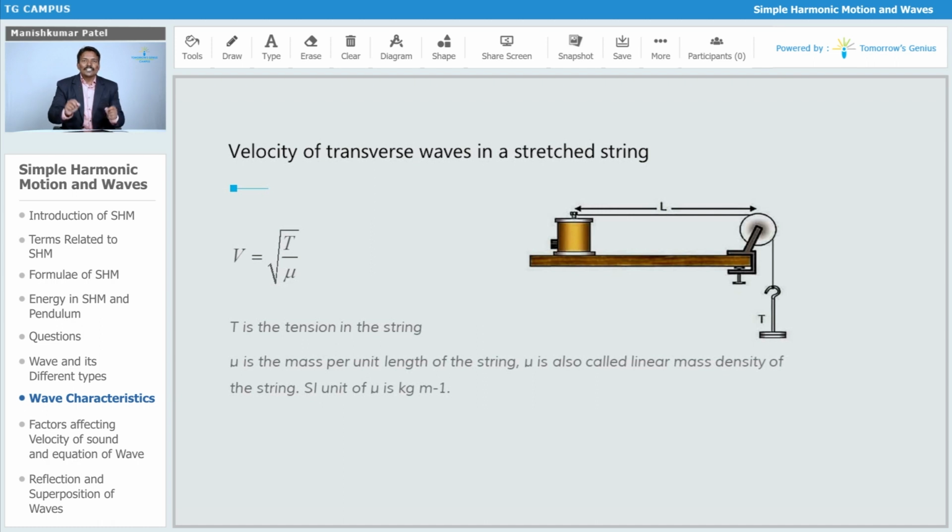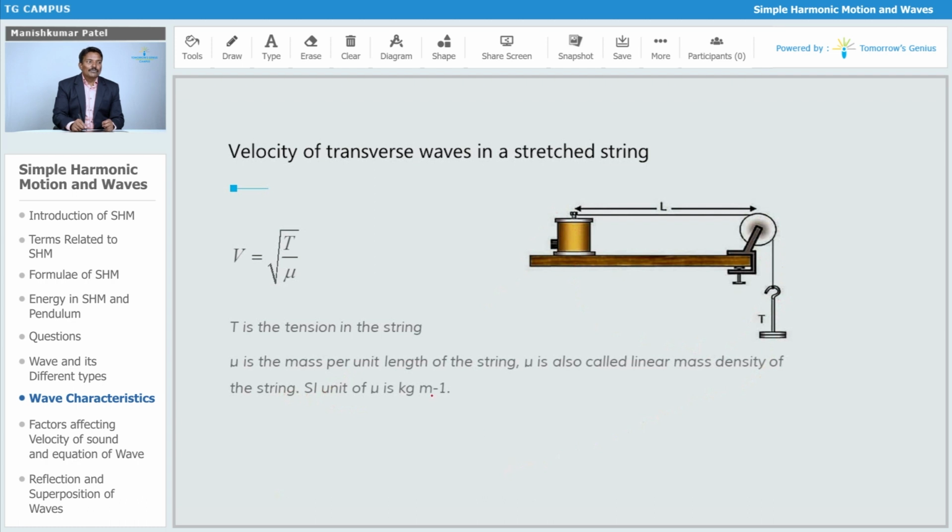So what is necessary to produce those waves? Obviously the string has to have some tension, and only then will it produce those waves. That's why T is the tension in the string. Fix one end of the string, pass the other end over a pulley and attach some weight, so that it produces the tension in the string.